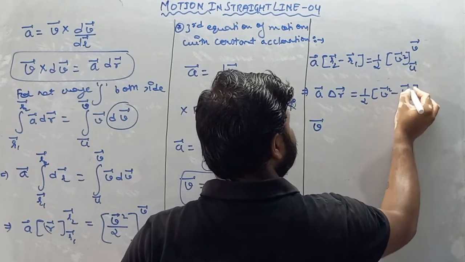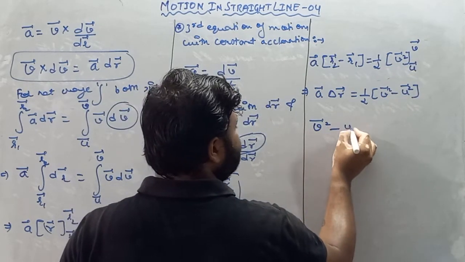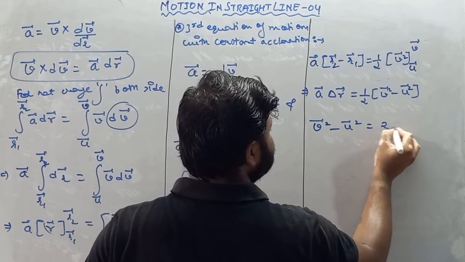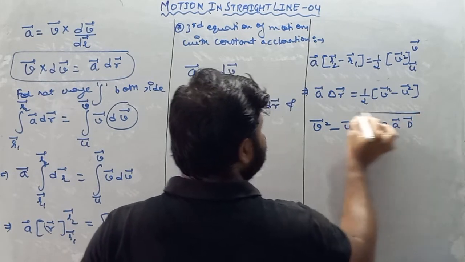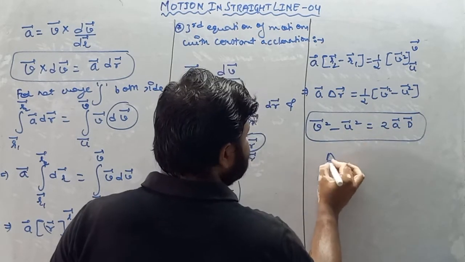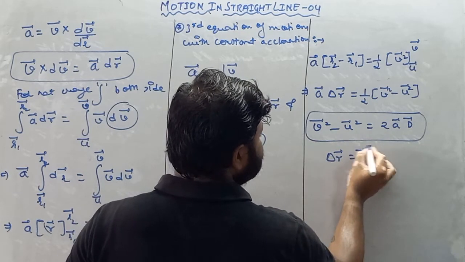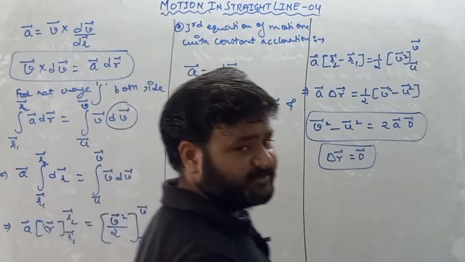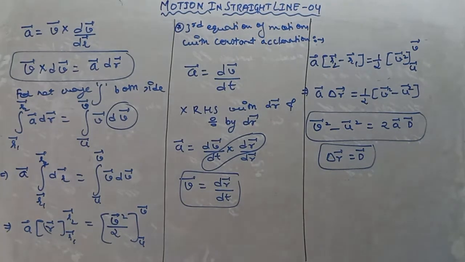So 2 comes to this side, and we get v square and u square. So v square vector minus u square vector is equal to 2 a vector d vector, because change in position vector is nothing but displacement vector. So this is your third equation of motion, my dear student. It is v vector square minus u vector square is equal to 2a d vector, or we can say 2a delta r vector, where delta r vector is nothing but change in position vector.